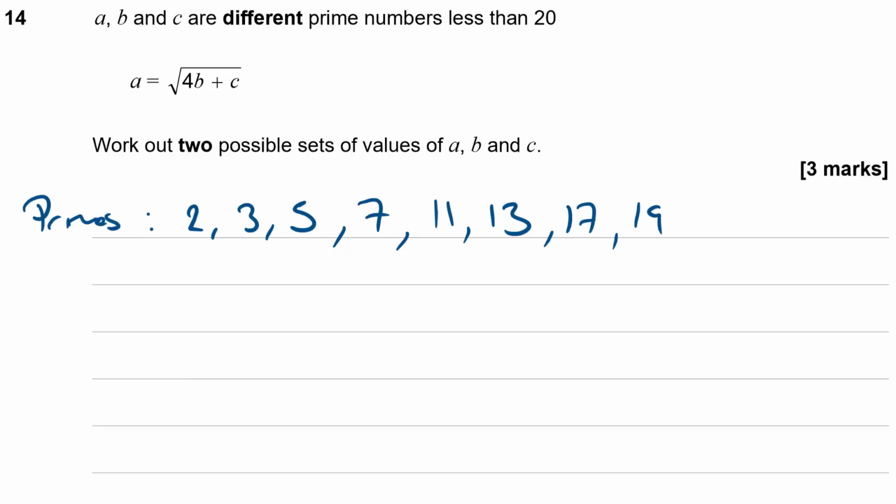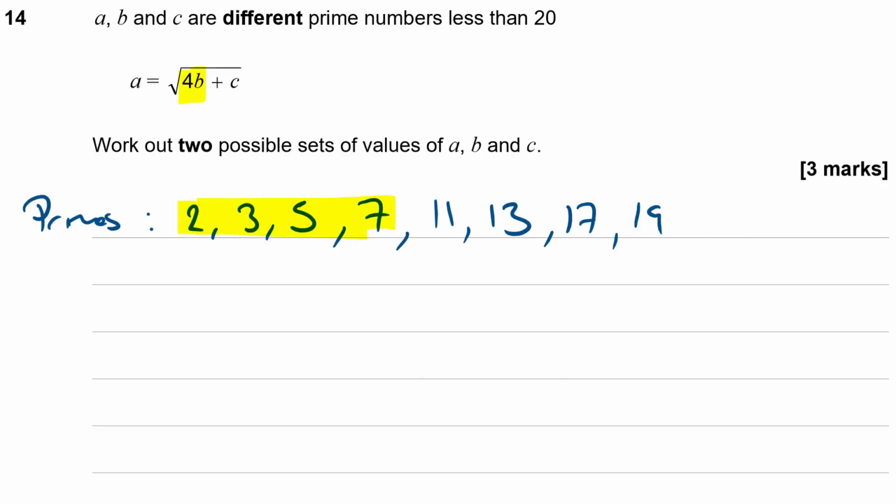Now, there are lots of possible combinations of 3 things from 8 things. So let's just see if we can think it through a little bit and make the choices easier for us. We're going to have to take the value of B and times it by 4. So I imagine we're going to have to pick our values of B from the lower end of the group.